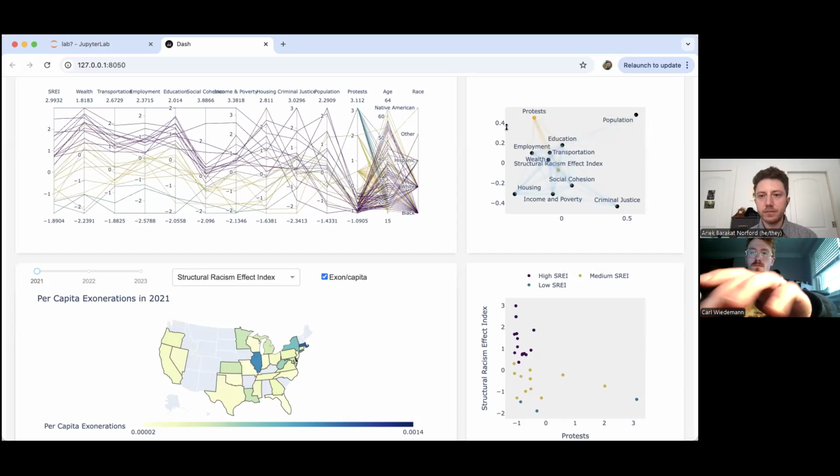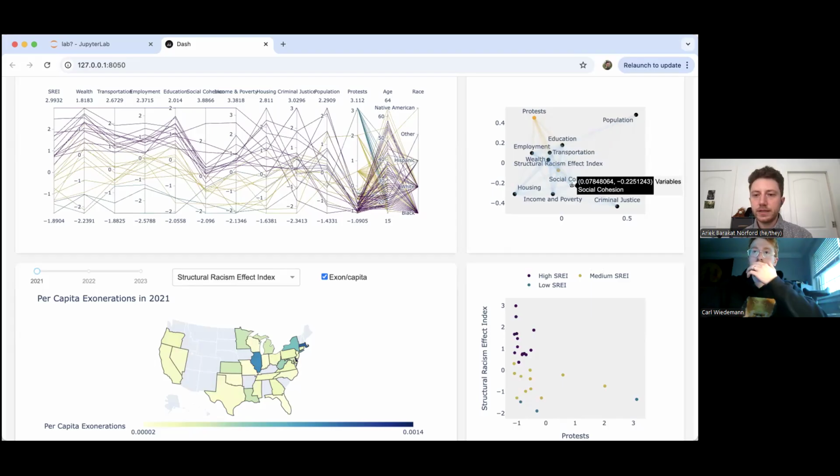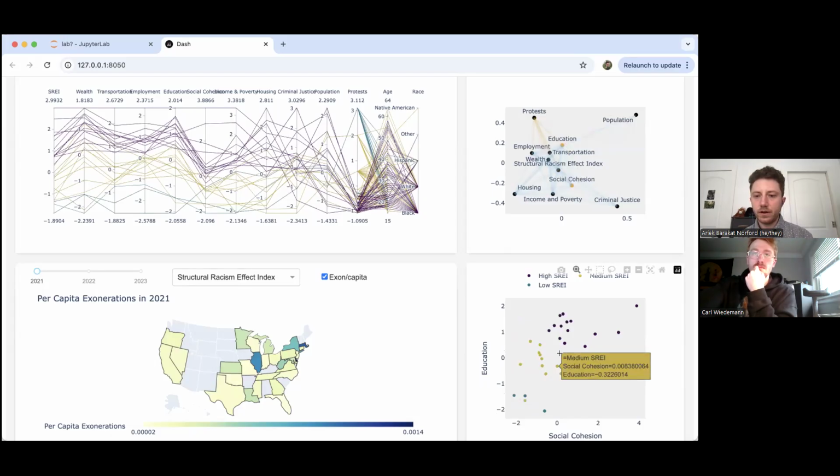Here we have our multidimensional scaling plot of all of our attributes. The blue represents positive correlation among attributes, and the orange represents negative correlation. The thicker the line, the stronger the correlation. We can select attributes in order to view them on our scatter plot. And the scatter plot also can show the differentiation among exonerations in the different SREI clusters.